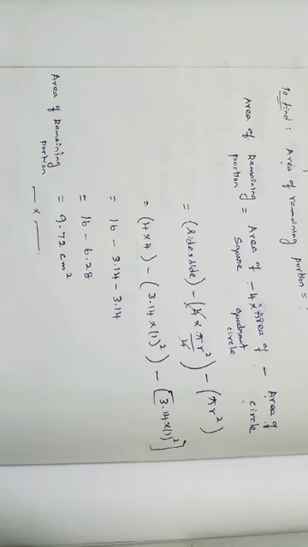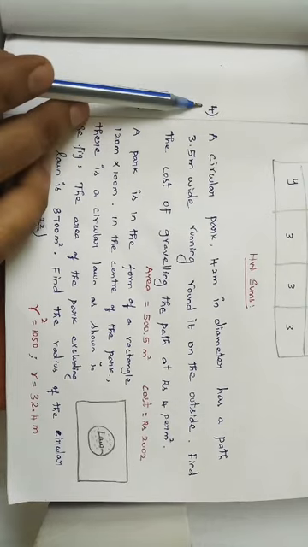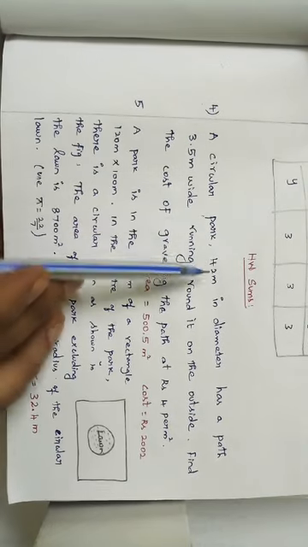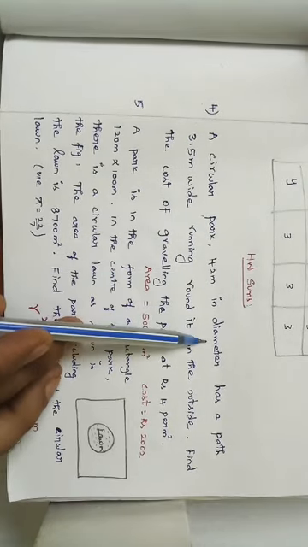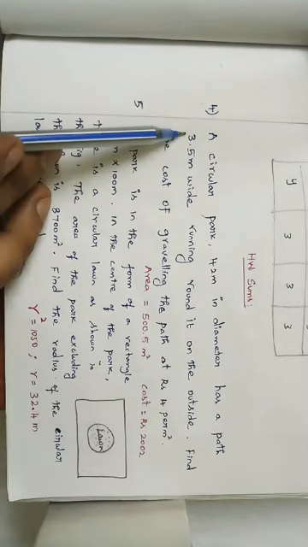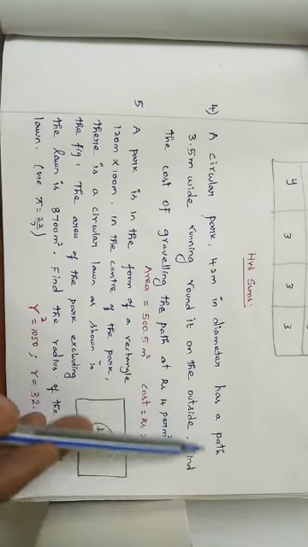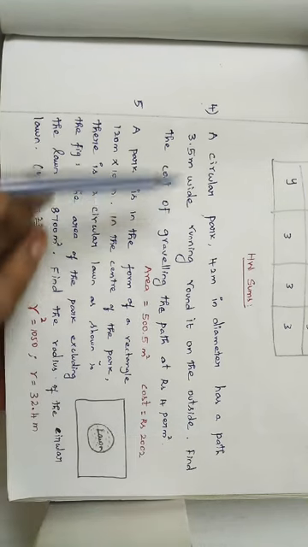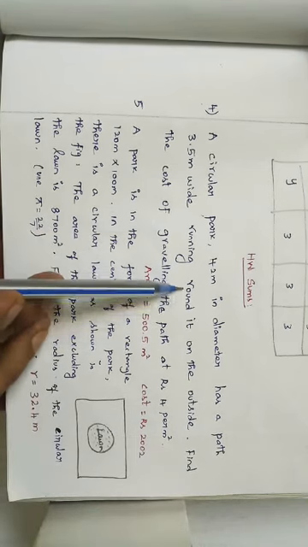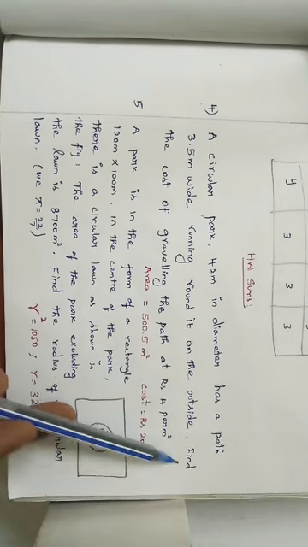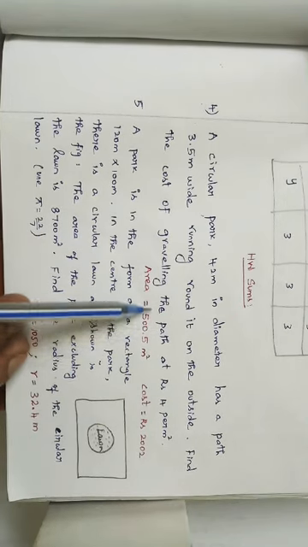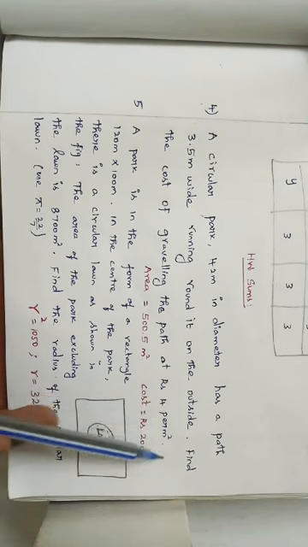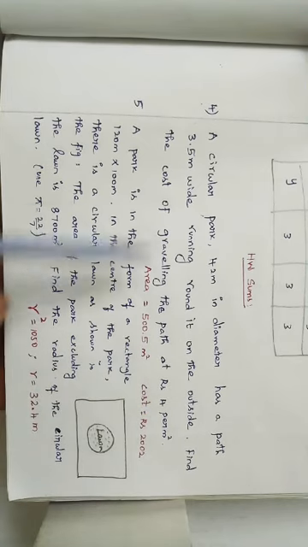I'll give you two sums as homework, just note them down. Number 4: a circular park 42 meter in diameter has a path 3.5 meter wide. Path, that means a ring, right, 3.5 meter wide running around it on the outside. Find the cost of graveling the path at rupees 4 per meter square. We want to find the cost.